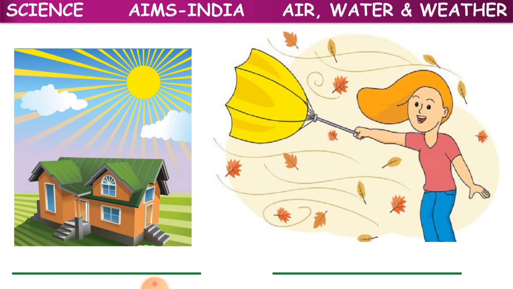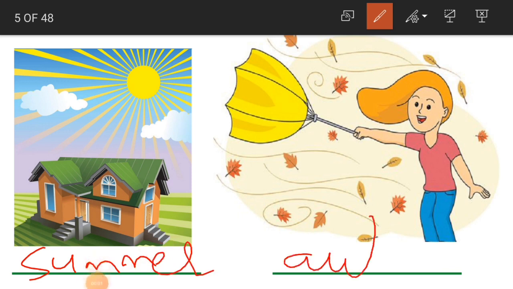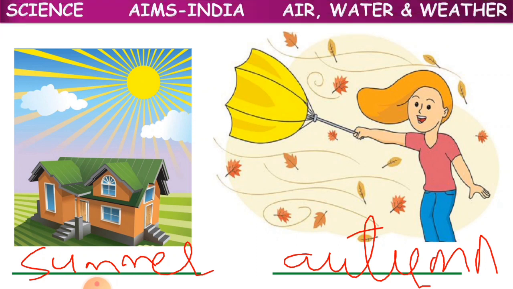Full of sun is nothing but summer. Okay, this is summer. And here, full of air. And this is autumn children, where the trees are going to shed their leaves. Okay, this is autumn. Clear children?